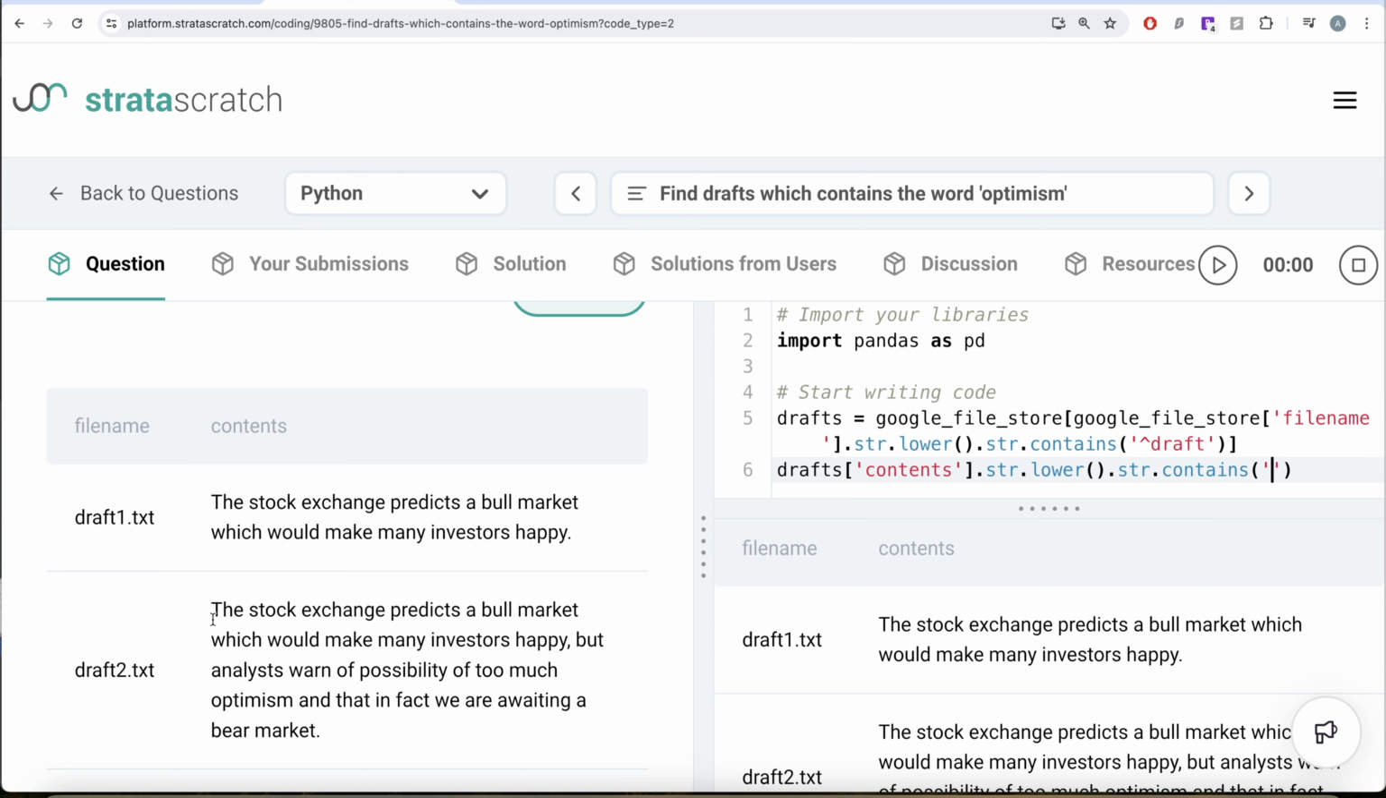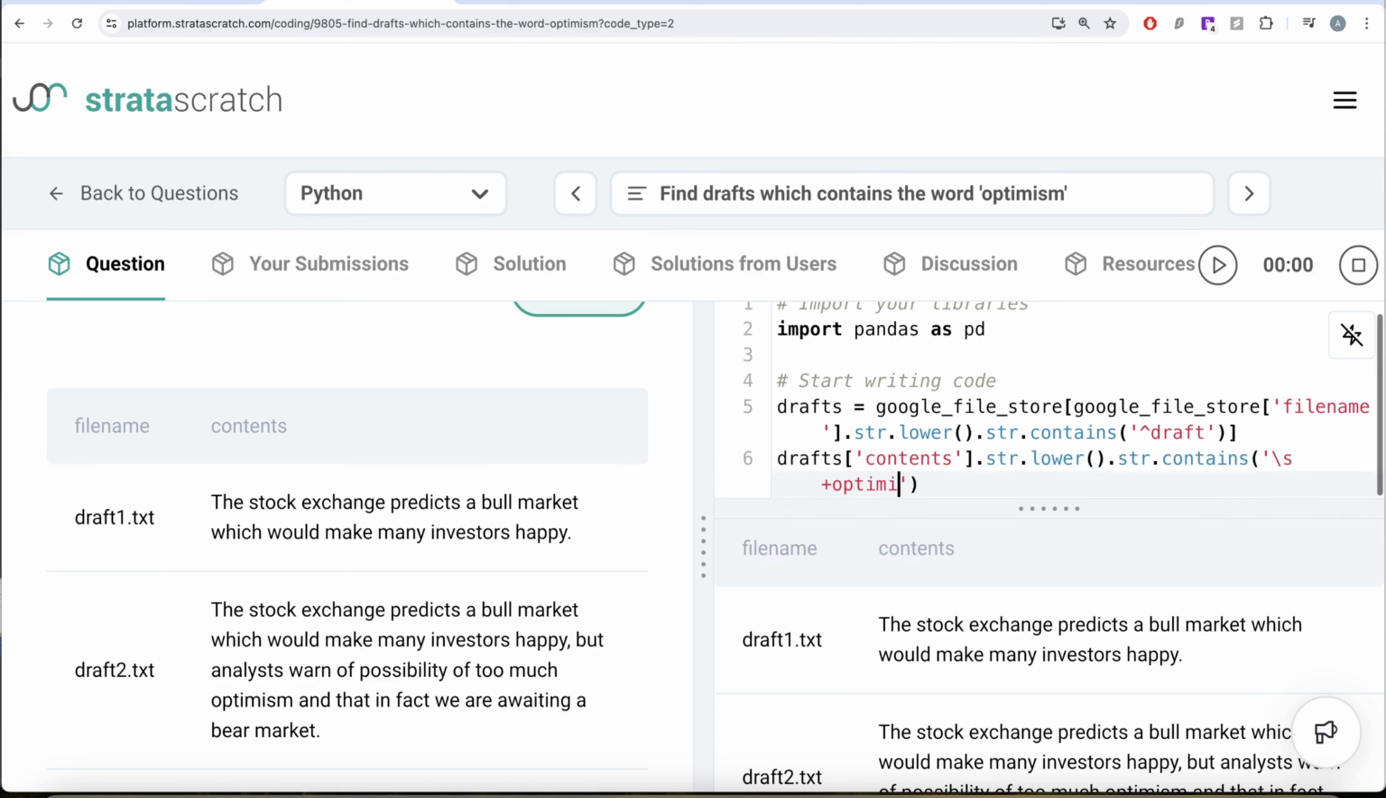So what you need to do is make sure to check for spaces. So you write forward slash s and then plus. What will this plus do? Basically, it is saying to check for zero or more spaces, followed by the word optimism, and after the word optimism, check for a space as well.